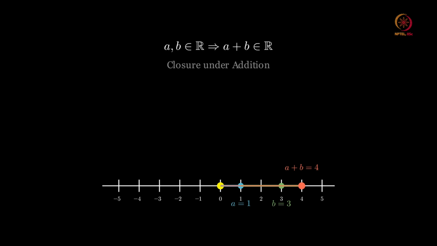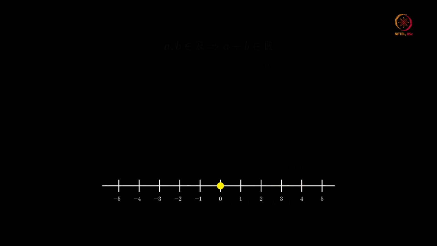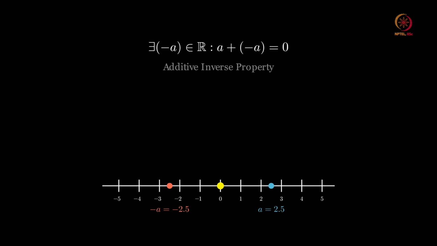Then among the set of real numbers, for every a in R, we have a negative a in R such that a plus minus a is equal to minus a plus a, which is equal to 0. That means the existence of an additive inverse is there. I mean, the additive inverse for every element a exists.